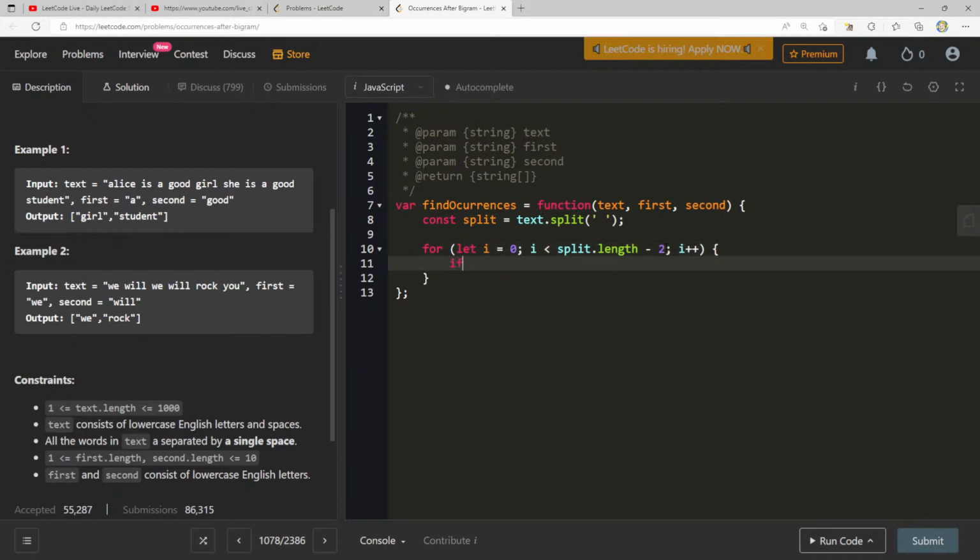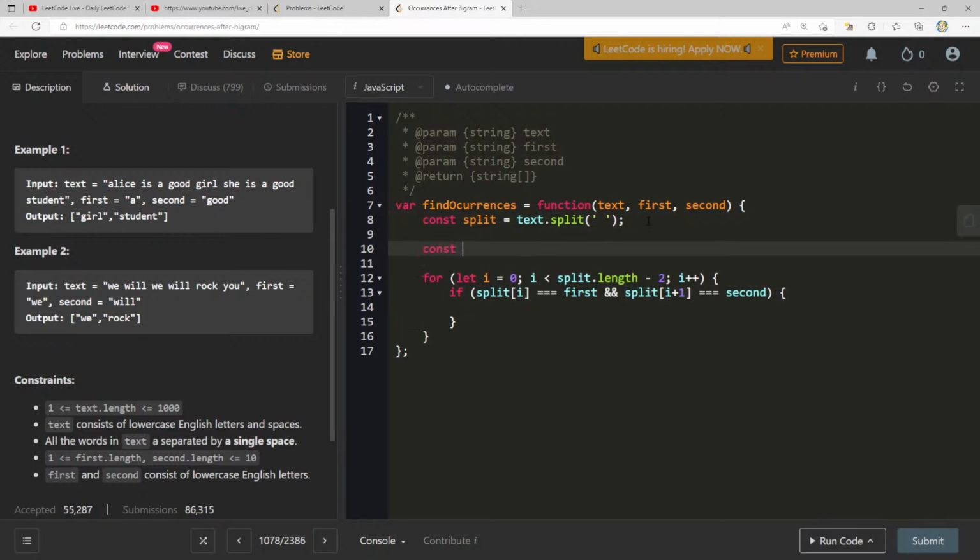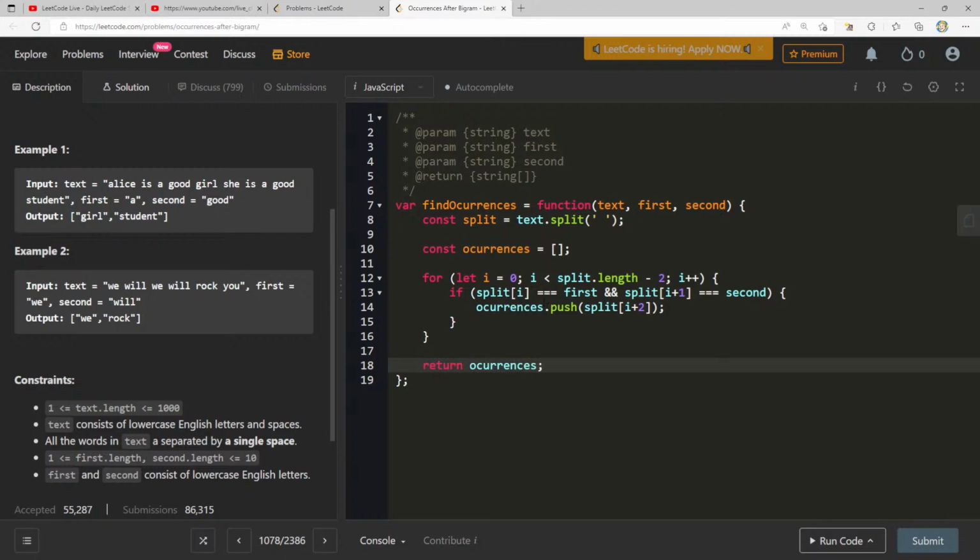So here we can say if split of i is equal to first and split of i plus 1 is equal to second, then here we can just say our result, or rather maybe we'll just say occurrences, just to keep it in line with the name of the method here. We can say occurrences dot push split of i plus 2, and we can return occurrences here, right? So let's just go through this one right here.